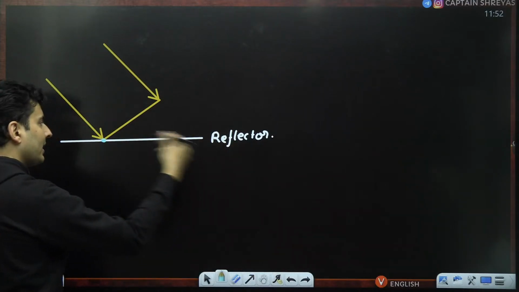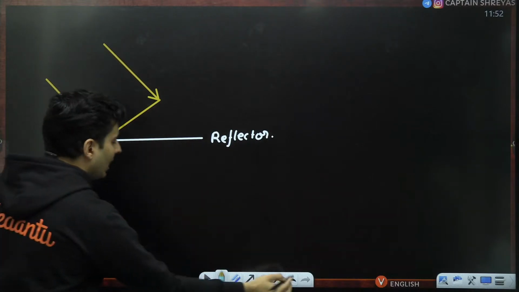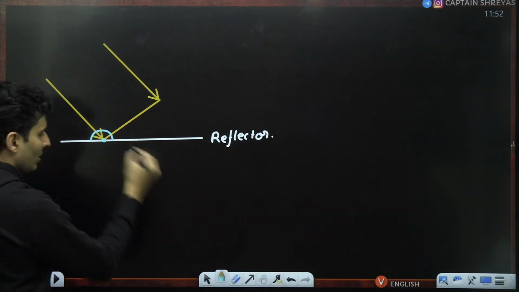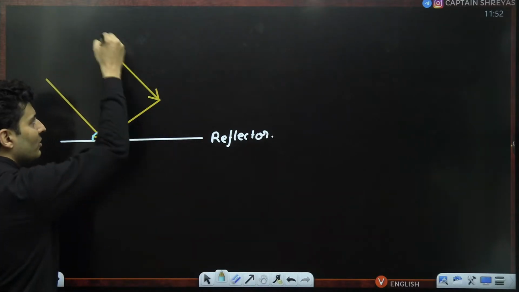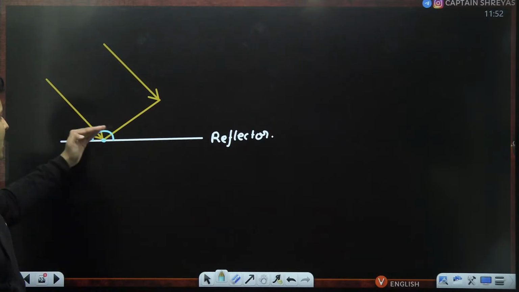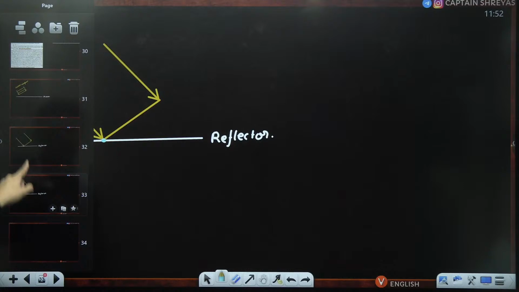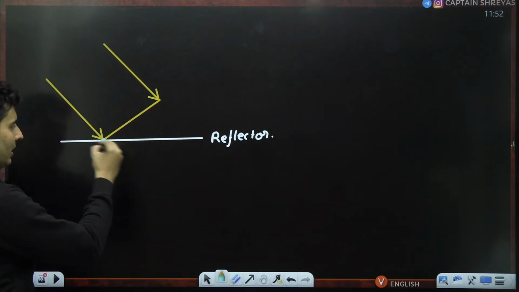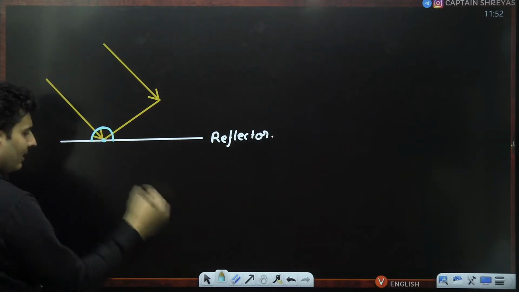Because it is a reflector, it will reflect, so it will start generating a secondary wave here, and that too at exactly the same speed with which these waves were traveling. Now it is going to behave like a secondary source and start generating a secondary wave. So after some time it generates this secondary wave.